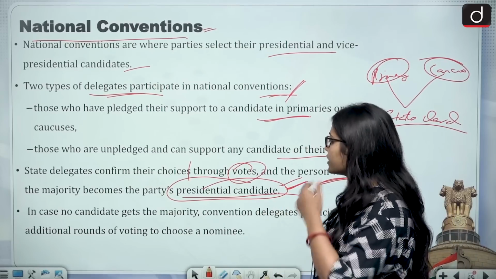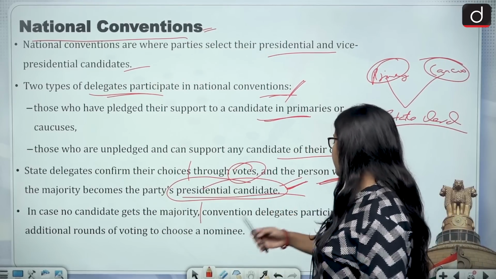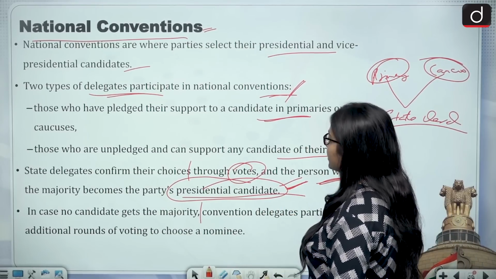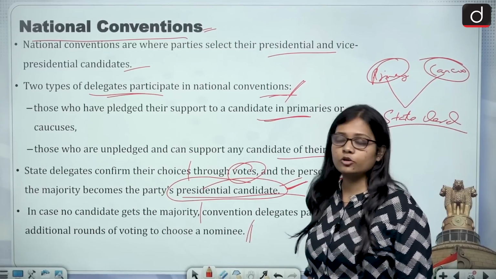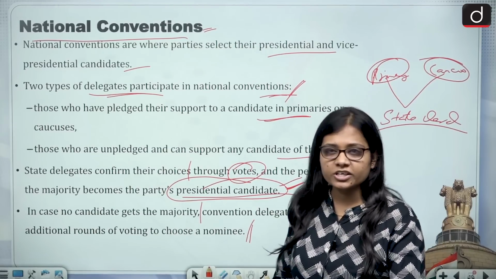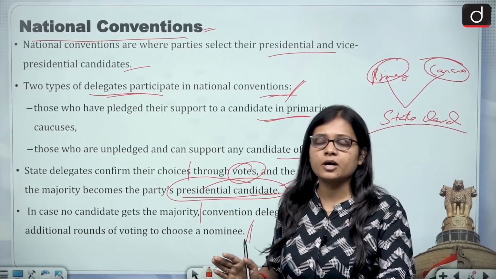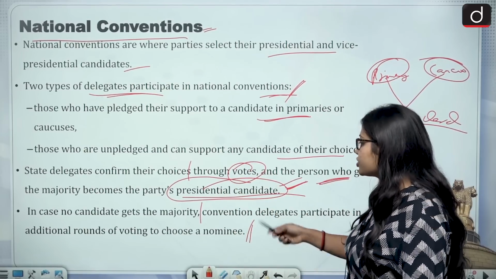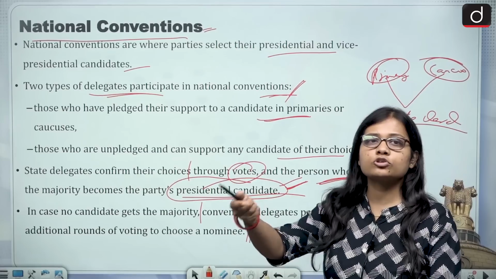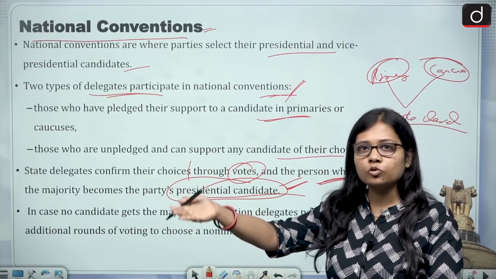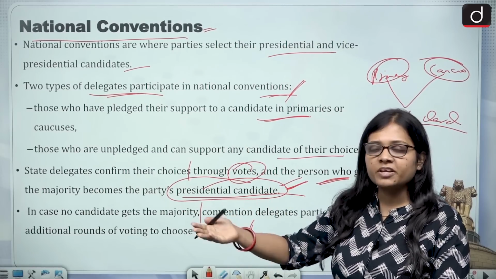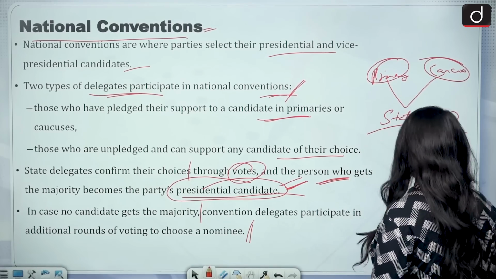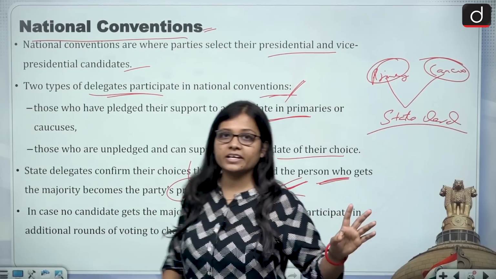And in case no candidate gets the majority, then convention delegates participate in additional rounds of voting to choose a nominee. Now imagine that all the voting is taking place and an equal number of votes comes in favor of two people. Now what happens in that case? Then an additional round of voting will take place to see who must be chosen as the presidential candidate. Now I hope things are getting clear.